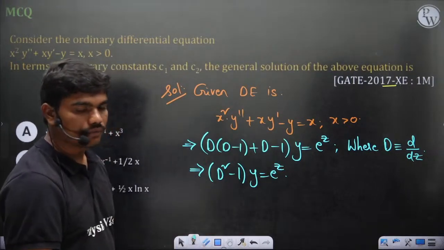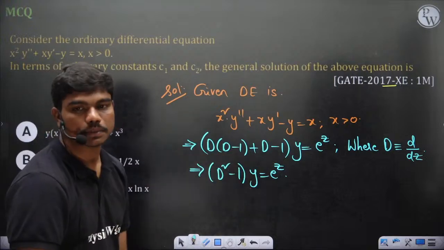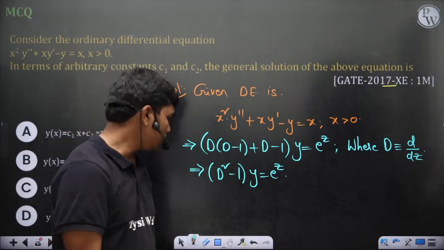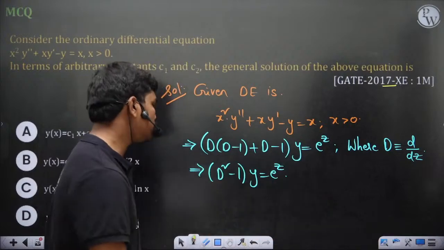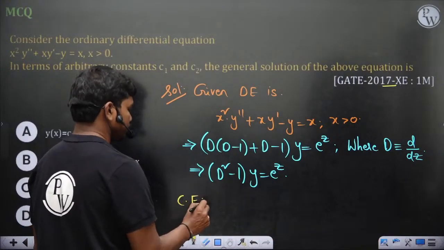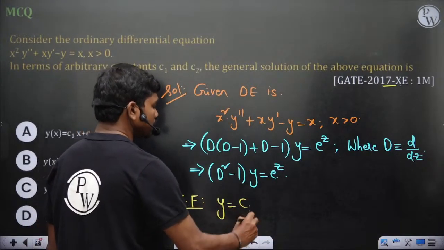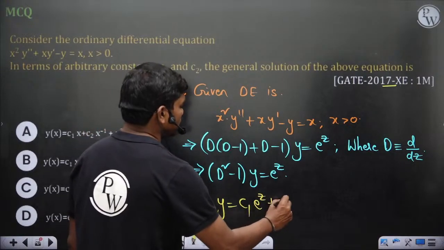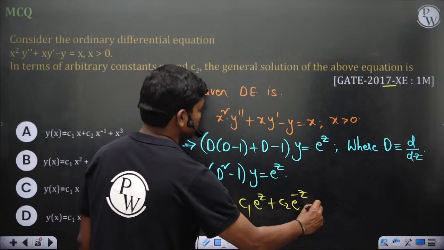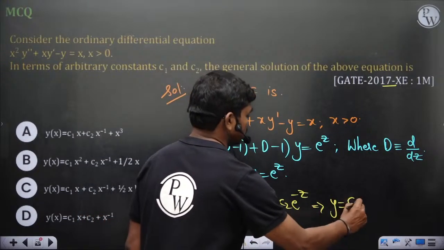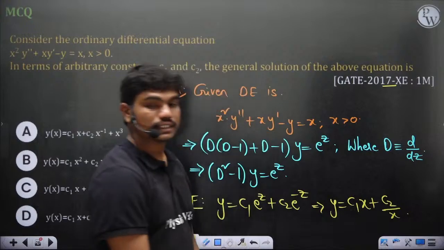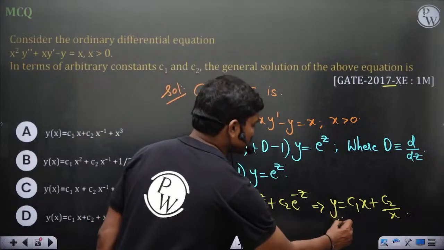Obviously you have the non-homogeneous part in this equation. So first let's calculate the complementary function, then we'll calculate the particular integral. To calculate the complementary function, CF, y is equal to C1 e power z plus C2 e power minus z, because m equal to +1 and -1 are the roots. So which gives you C1 x plus C2 upon x. So this is the complementary function.